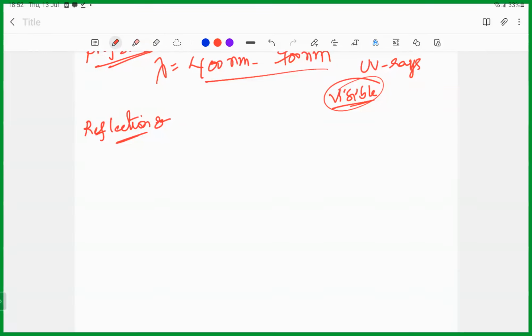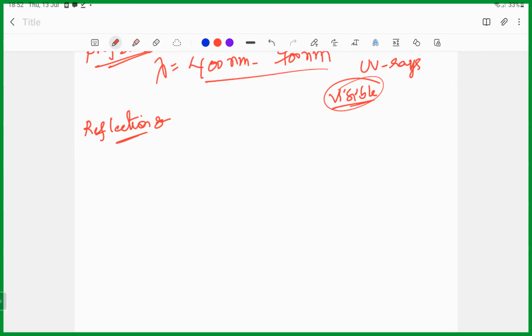The center of the reflecting surface of a spherical mirror is a point which is called pole. You have this mirror, which is a concave mirror.